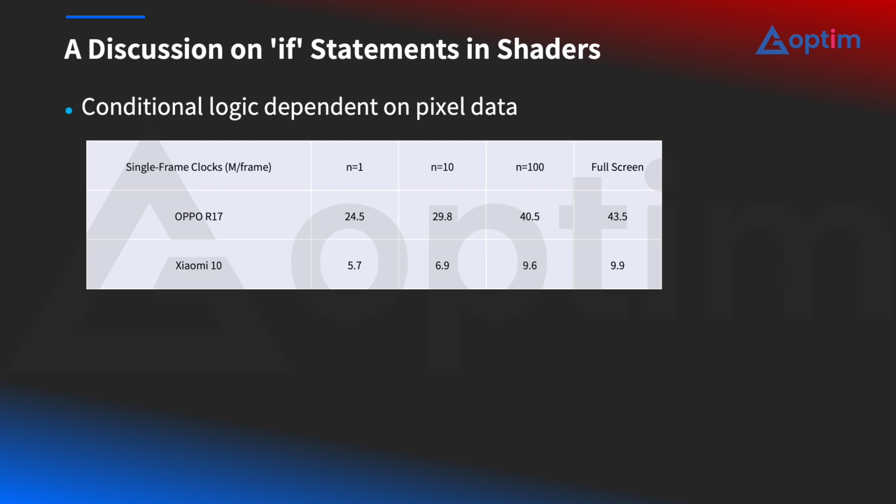At first glance, this seems surprising. But if we think about how GPUs execute work, it actually makes sense. As the branching pattern becomes more fragmented, neighboring pixels are more likely to take different execution paths. Inside a GPU execution unit, some threads may evaluate the condition as true, while others evaluate it as false. When that happens, the GPU often has to execute both branches. In other words, both the true path and the false path may be processed. As branching divergence increases, more pixels effectively pay the cost of the expensive calculation. This behavior is consistent with GPU execution theory.